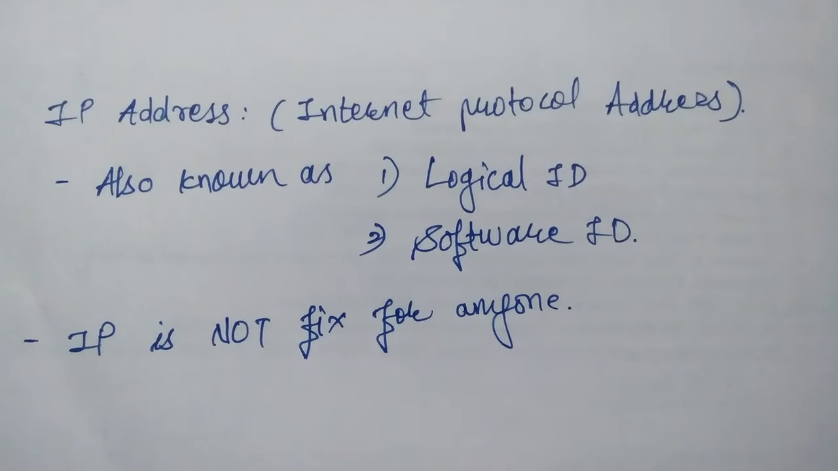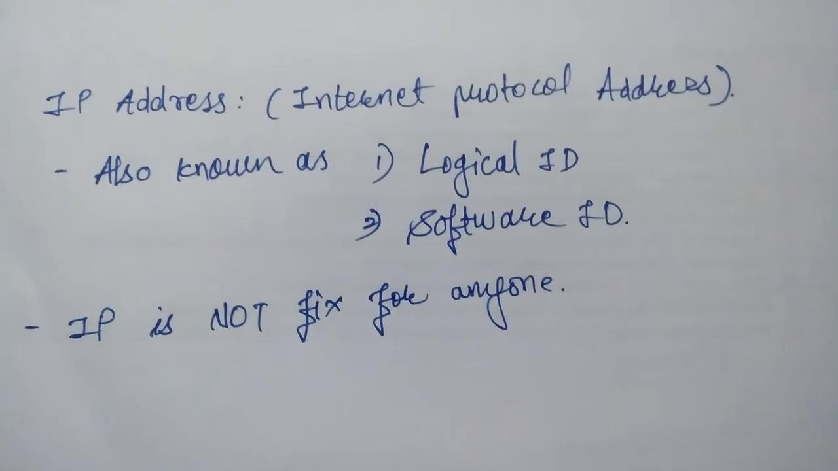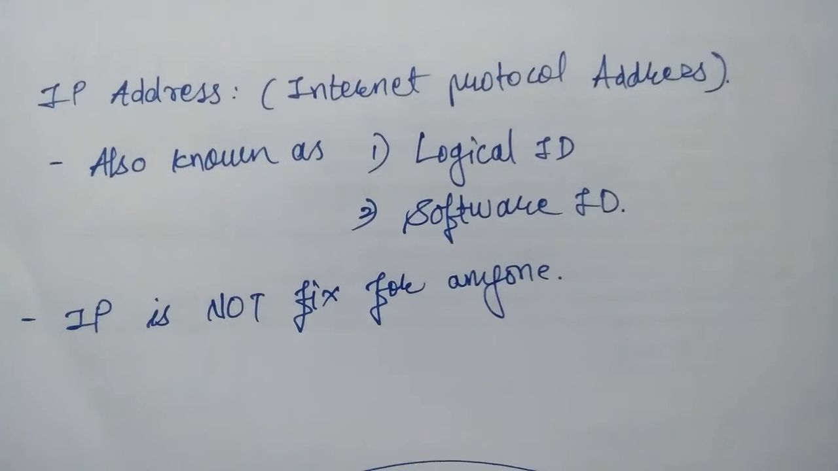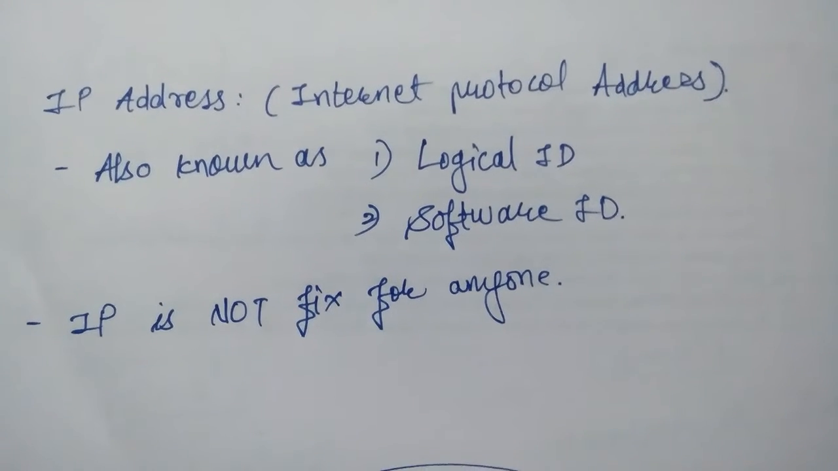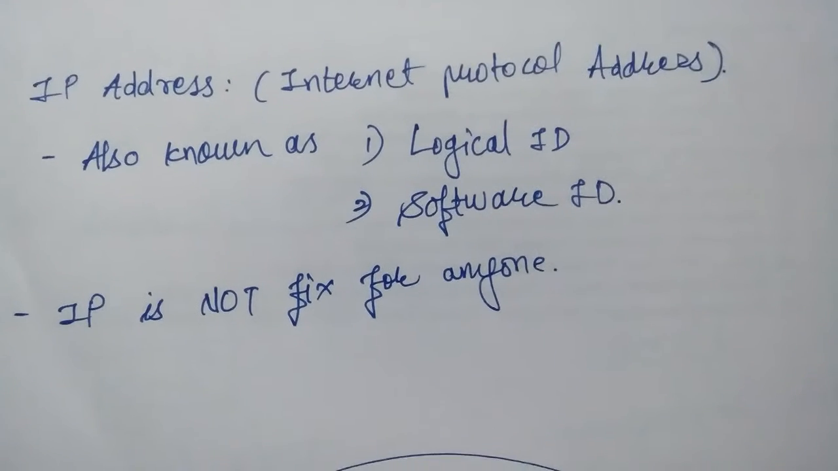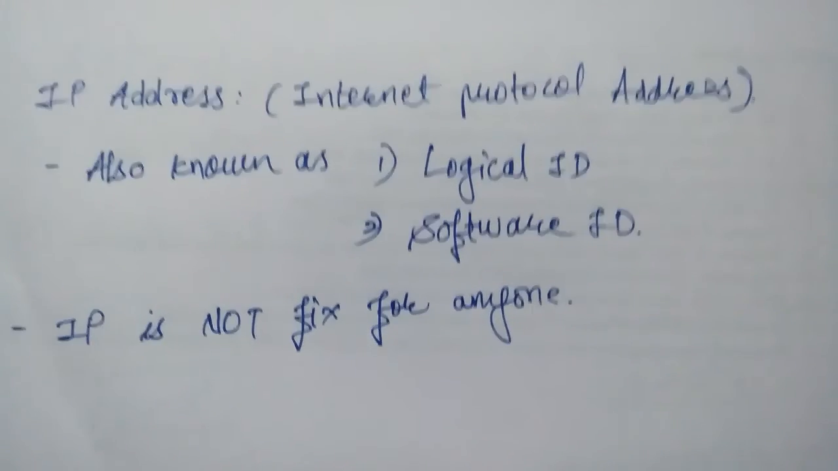So IP is nothing but the Internet Protocol address, and IP address is also known as logical ID or software ID, because the IP address is not fixed for anyone. That is the reason why it is called local ID or software ID. We can understand this concept of IP with the help of a diagram.